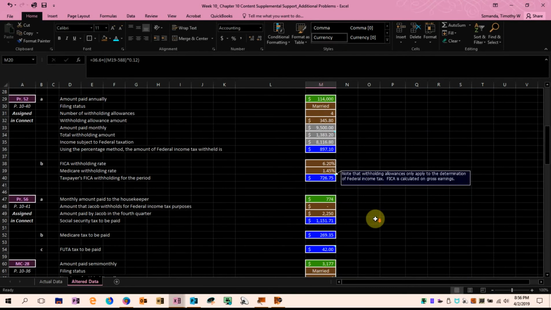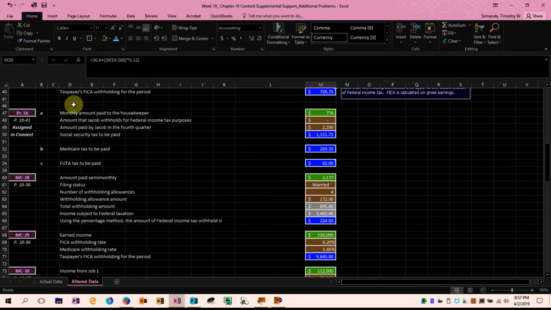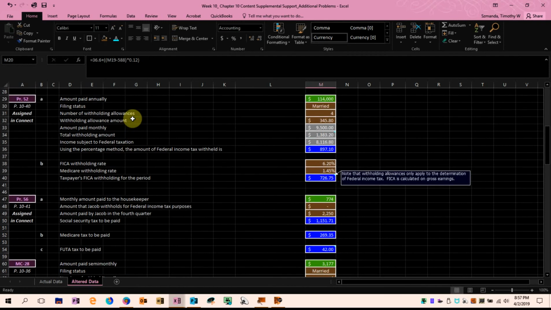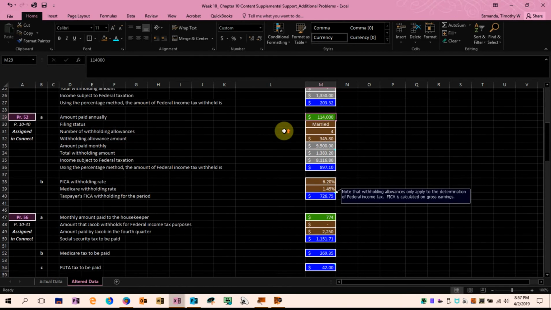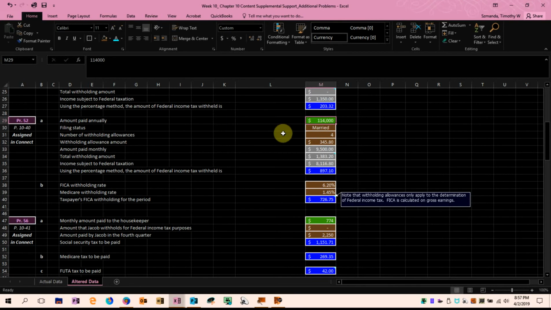I'm going to jump down to number 52, at the end of the chapter. This is found on page 10-40, number 52. I did change the annual amount paid, which is now $114,000. I changed it from $113,840 listed in the problem to $114,000 for the amount paid annually. The taxpayer is married, with 4 allowances.